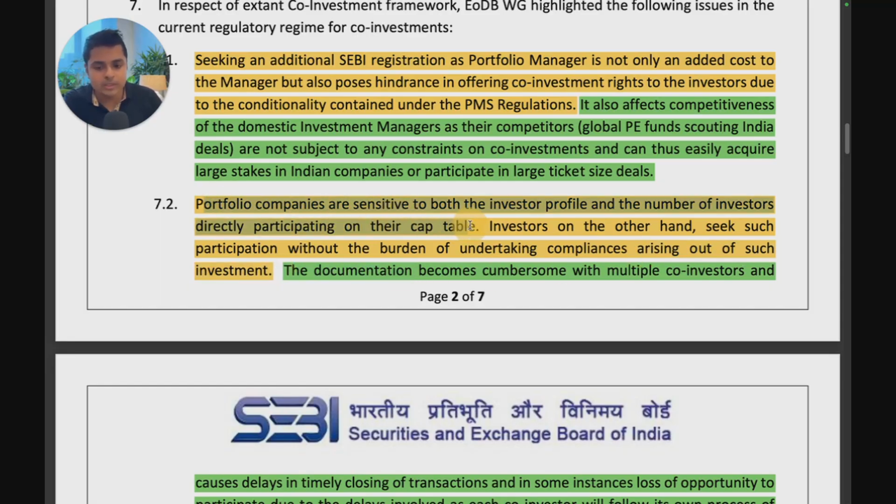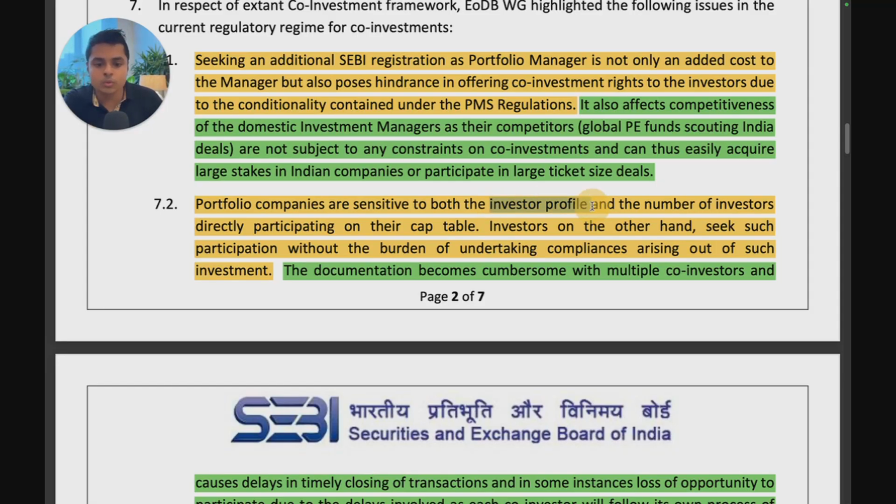So point one is, cap table actually means the number of investors in the portfolio company. So a portfolio company in India, if it's registered as a private limited, can have up to 200 members or 200 shareholders. Now they are sensitive to who is actually a shareholder in my company. They don't want to have too many investors. Say they get 100 investors, it may cause more trouble for them. So not all companies would want to have a lot of investors on their cap table, and they